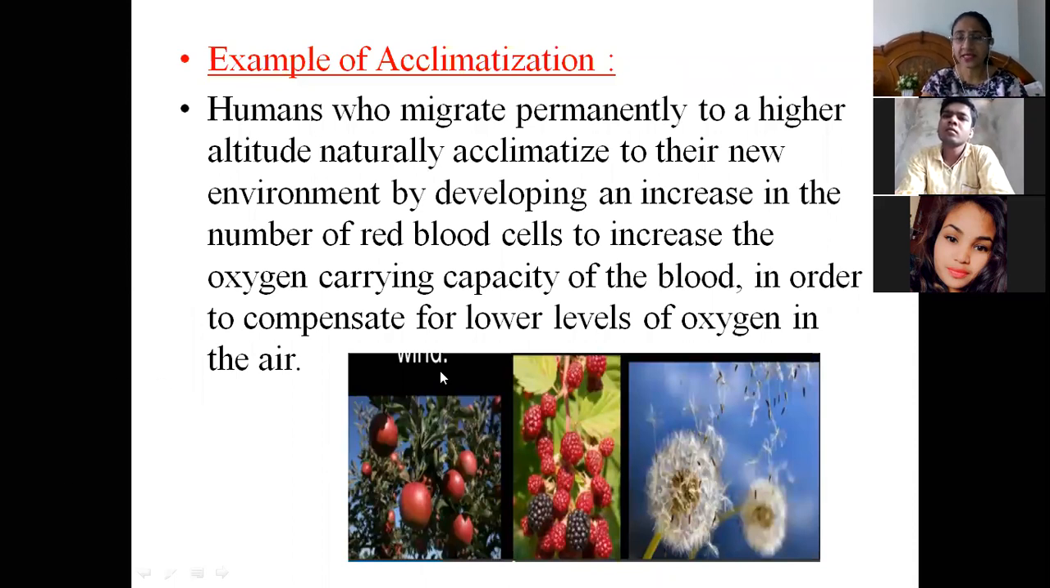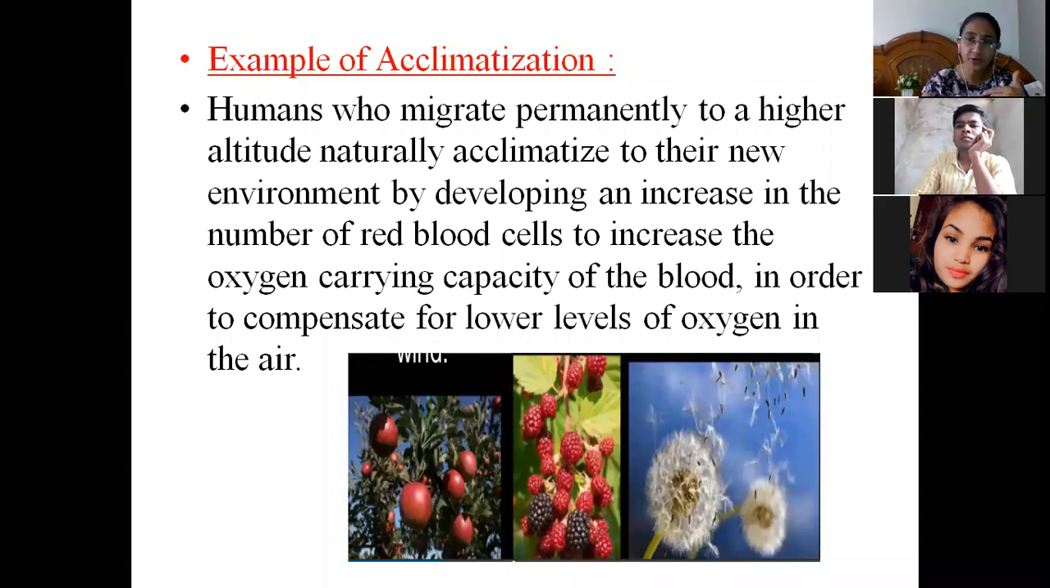Here we will see some examples of acclimatization. I have already told you one example, where humans go to a higher altitude. The example is humans who migrate permanently to higher altitudes, or we can say to the mountains, naturally acclimatize to the new environment. After a particular period of time, the body naturally adjusts to those low oxygen levels, because as we go up to higher altitudes, oxygen levels reduce.